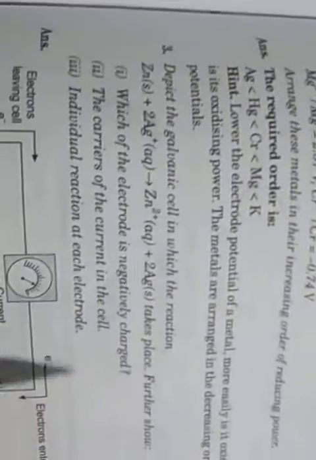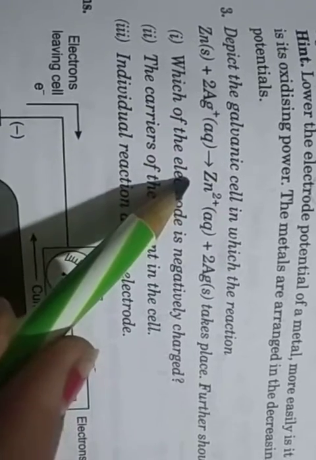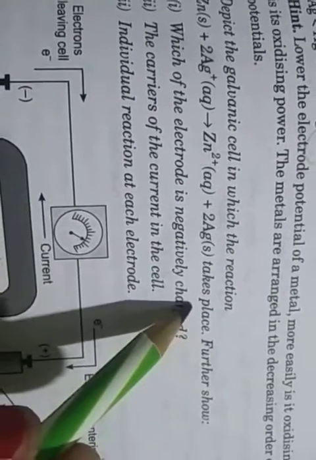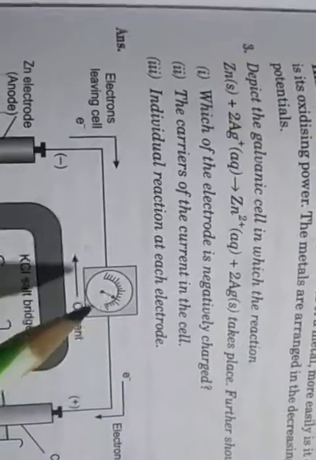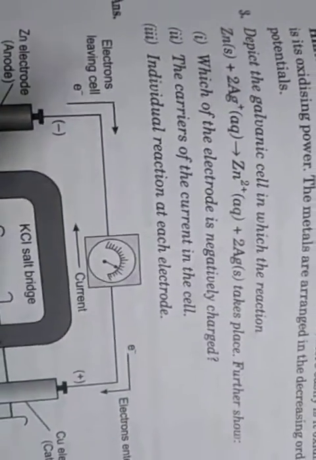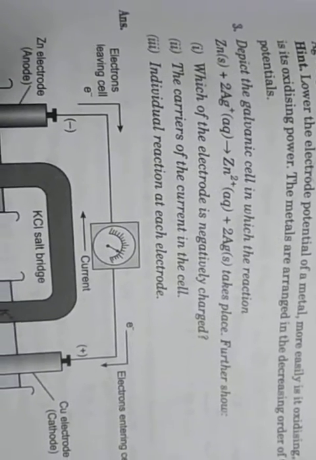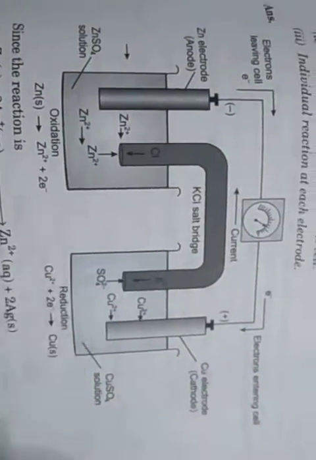Then the next question: depict the galvanic cell in which the reaction zinc plus Ag plus converting into zinc 2 plus and Ag takes place. Depict the galvanic cell means we have to draw the galvanic cell. We already know a galvanic cell is an electrochemical cell. So for the electrochemical cell we have to draw two beakers, attached by a salt bridge.